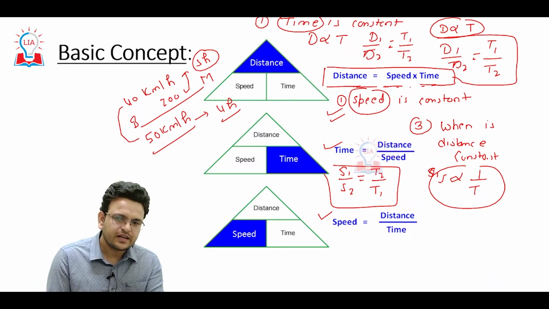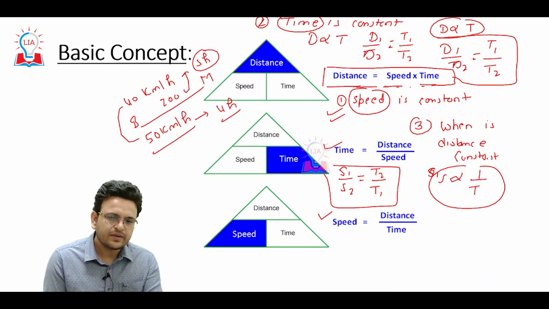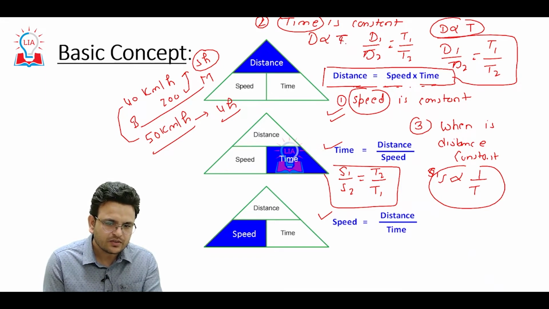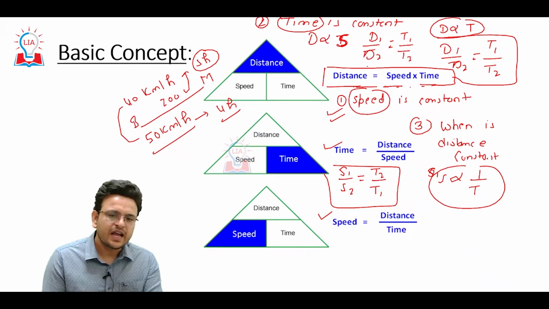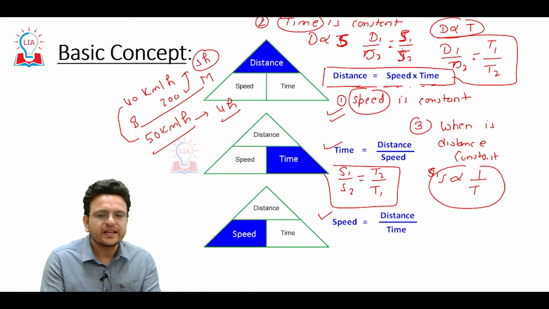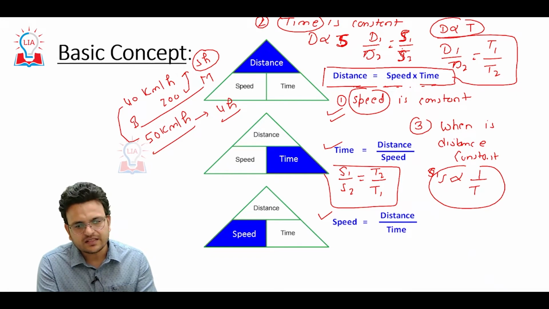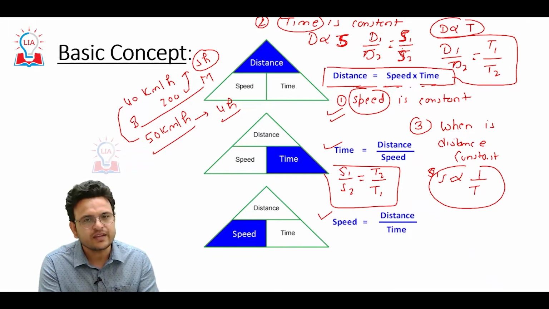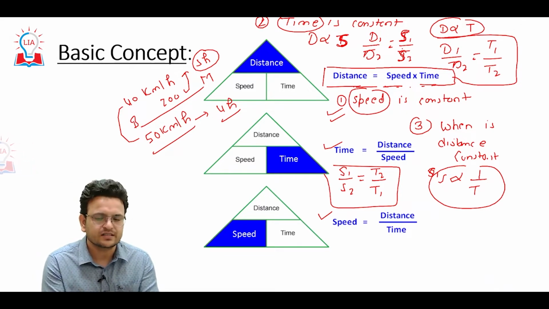In the second case, time is constant, which simply means distance will be directly proportional to speed, and d1 upon d2 equal to s1 upon s2. In the third condition, distance is constant. It means speed is inversely proportional to time, and when speed increases at constant distance, time is going to reduce. These basic things you have to understand.